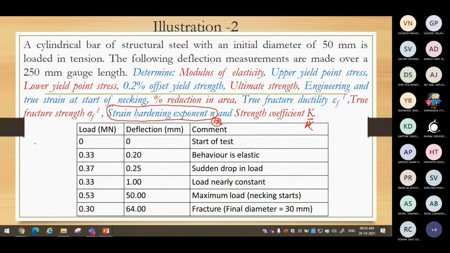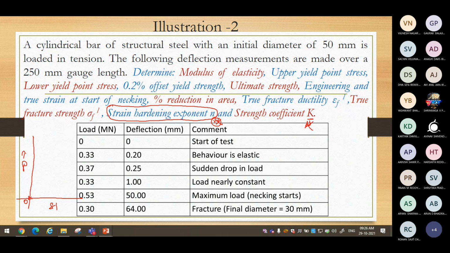So what is given now? Start of a test. Here is load versus deflection, delta L. Let us start from 0. A free specimen is now mounted over the UTM, Universal Testing Machine.